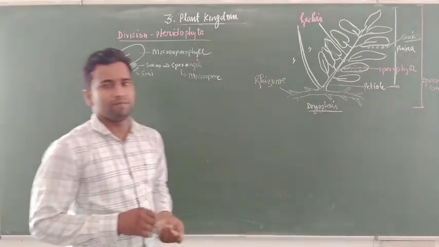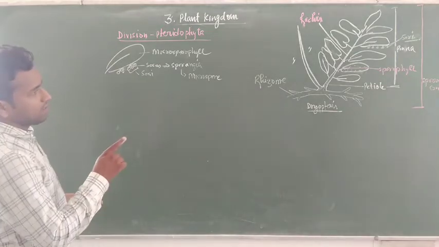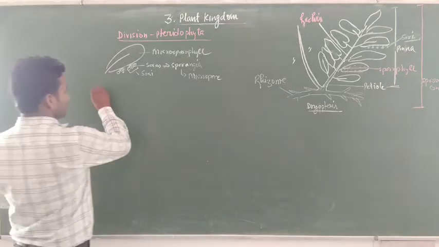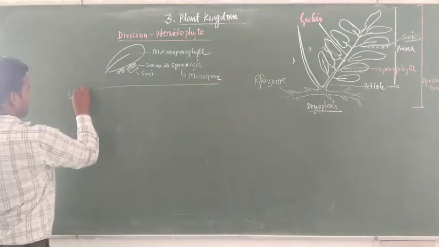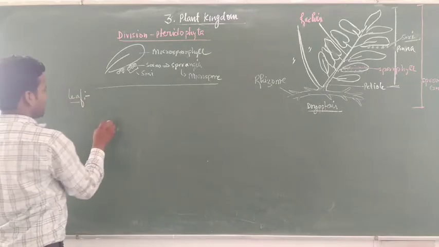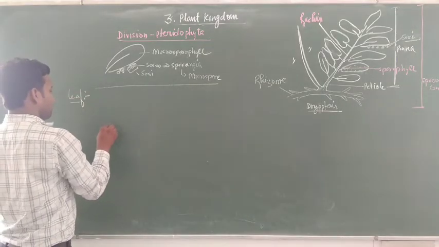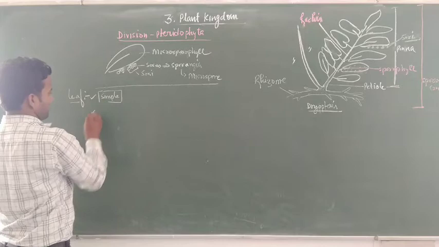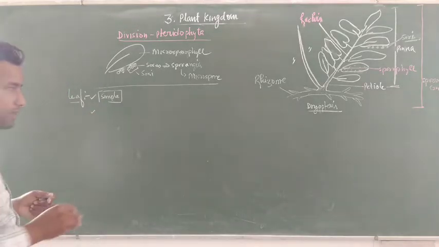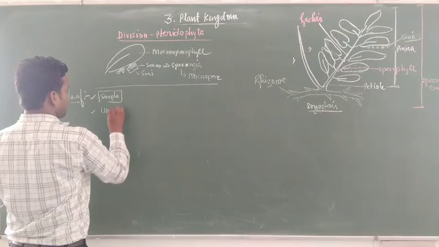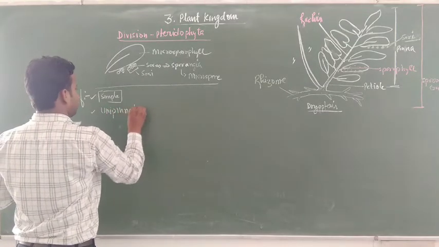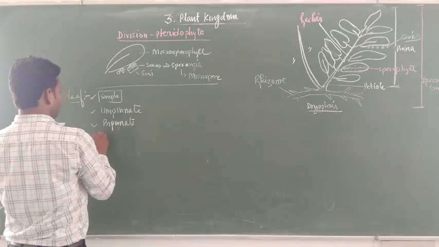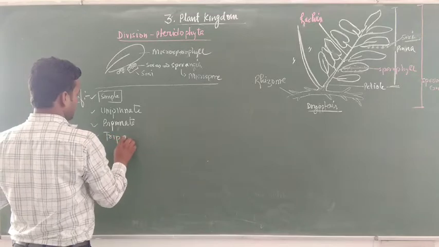Students, besides discussing the life cycle, I am telling something about some other features, the leaf morphology in pteridophytes. In pteridophytes, leaves may be unipinnate, bipinnate and tripinnate type. Unipinnate, bipinnate and tripinnate type. What is a unipinnate leaf?